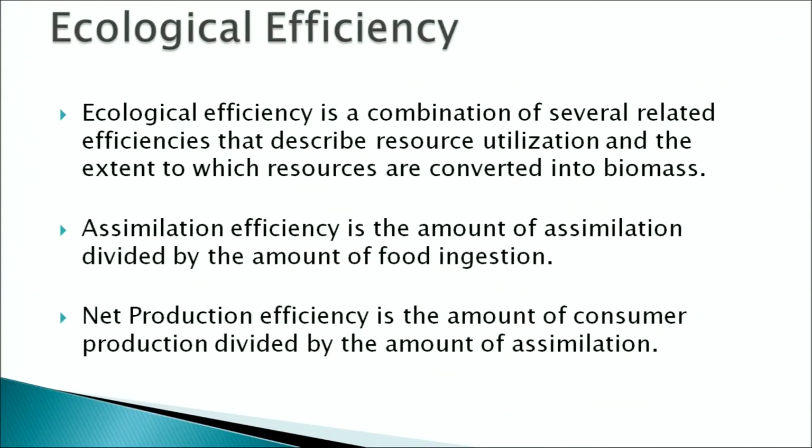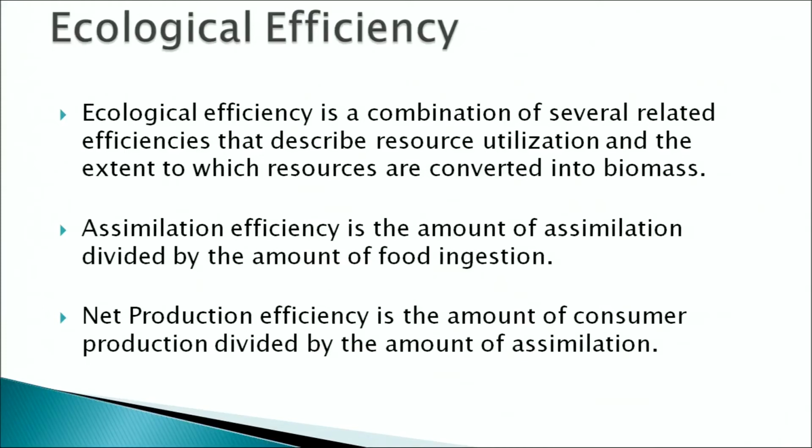They are basically the ratios of the input at any trophic level to the output which is transferred to the next trophic level by it. For example, assimilation efficiency is the amount of assimilation divided by the amount of food ingested by the organisms at a particular trophic level.